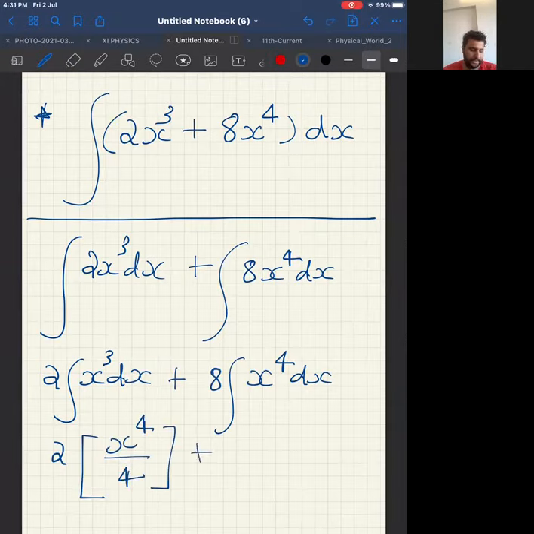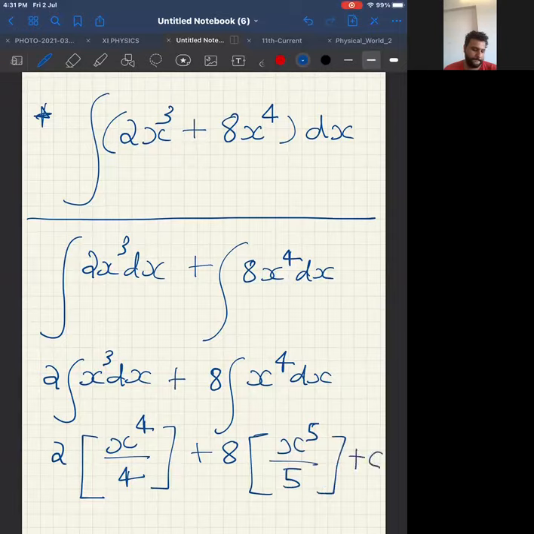Plus 8 constant outside. What is integration of x power 4? So we can do this, 2 ones are 2, 2 twos are. That is a simplification you can do. Otherwise, this is the answer. Tell me how many of you got this right.